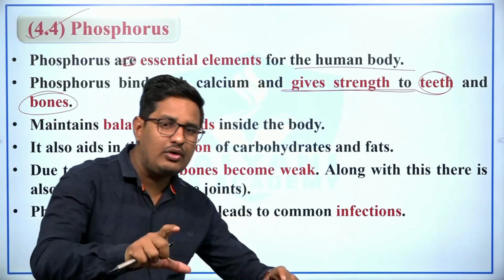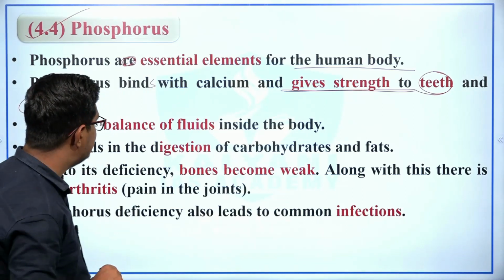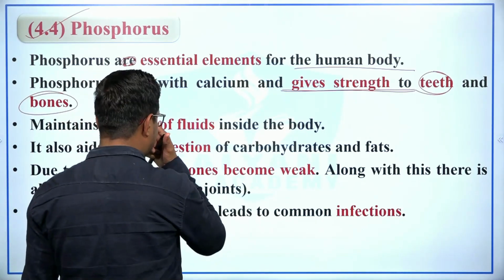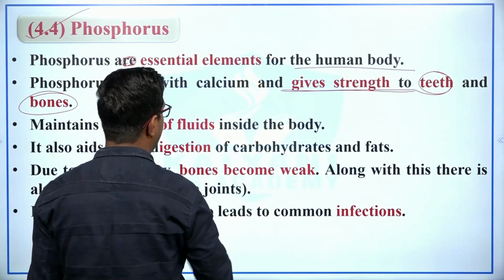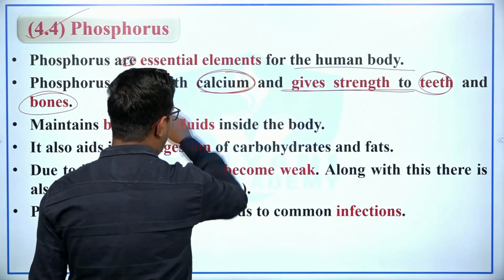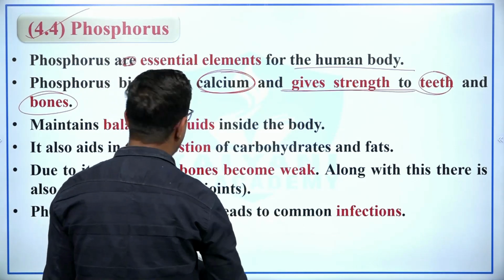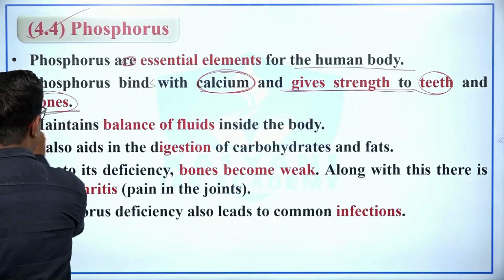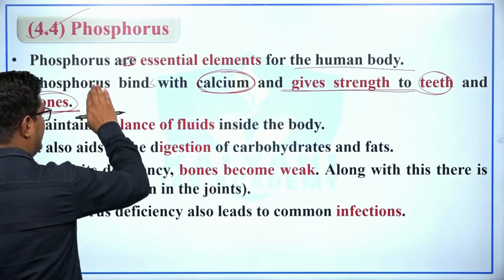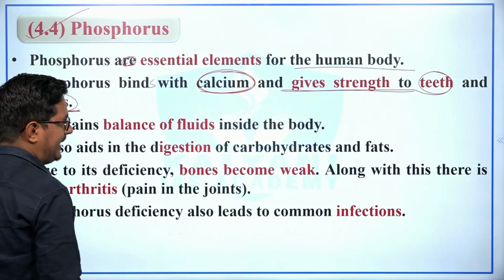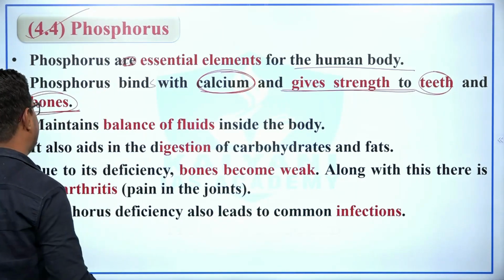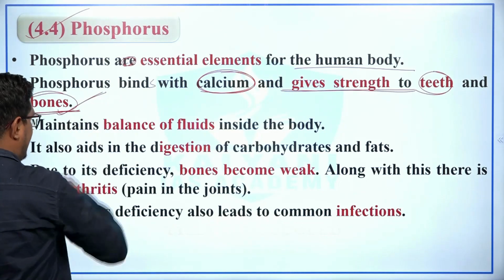But our bones are made up of calcium as well as phosphorus, and phosphorus is the most flammable element, therefore our human body catches fire. So phosphorus binds with calcium and gives strength to teeth as well as bones.